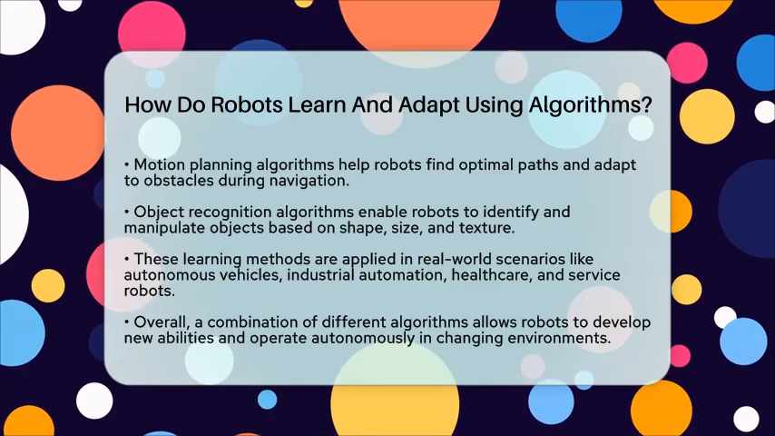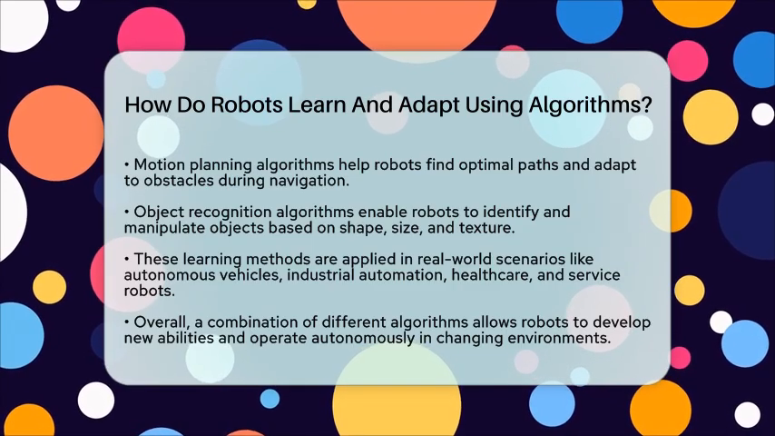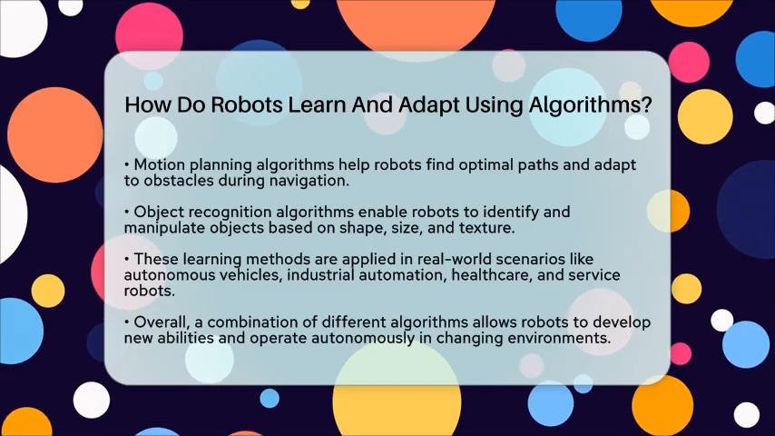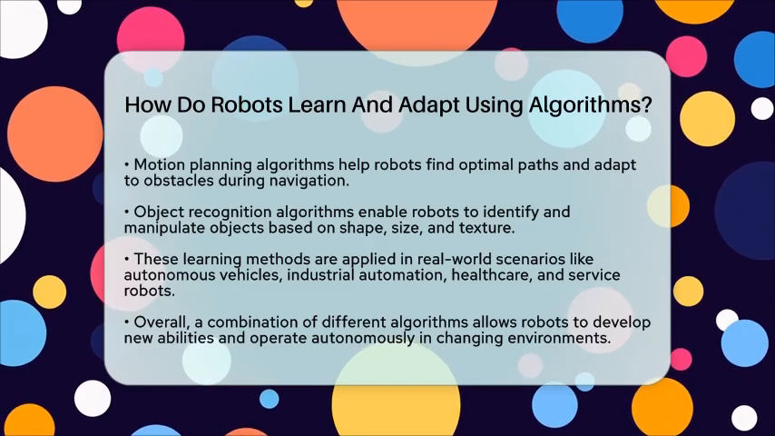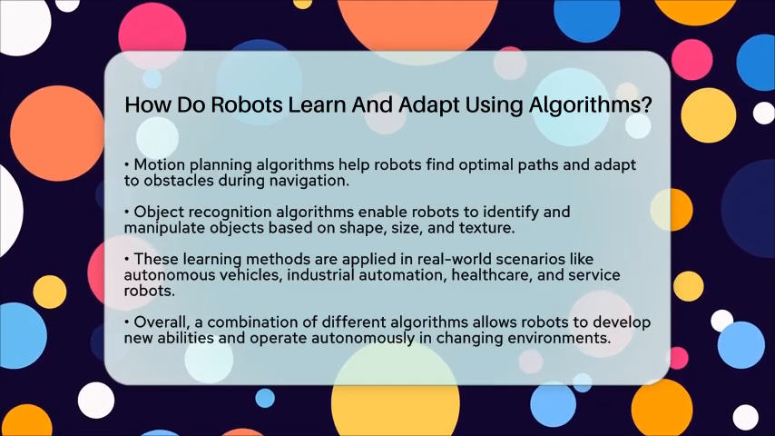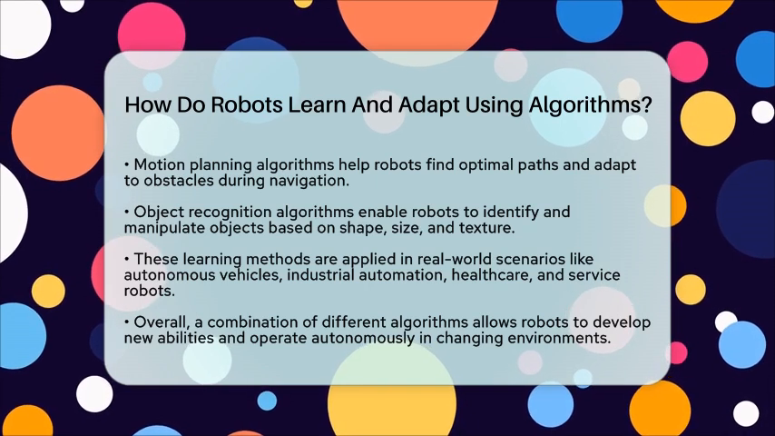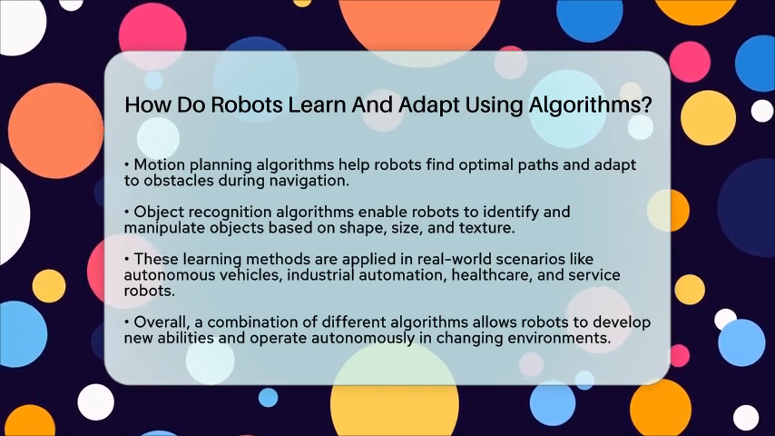To sum up, robots learn and adapt using a mix of machine learning, deep learning, reinforcement learning, and imitation learning. These algorithms process sensory data and guide robotic actions. This way, robots can develop new skills, improve their performance, and operate on their own in complex and ever-changing environments.